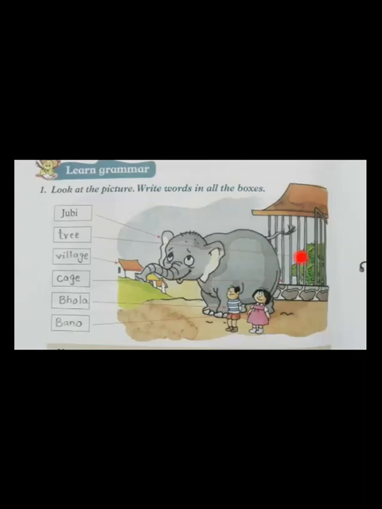These are naming words: Jubi, tree, village, cage, bola, Banu. These are names or nouns. The nouns definition is the names of persons, places, animals, and things are called nouns.